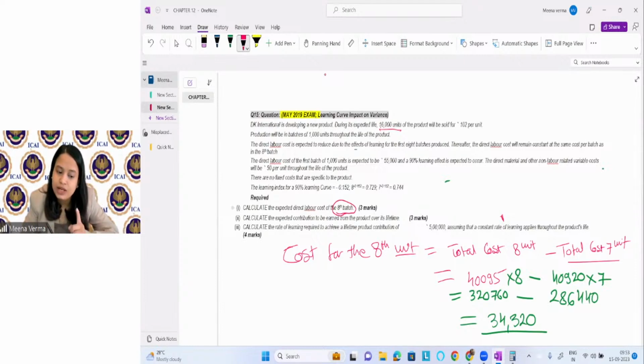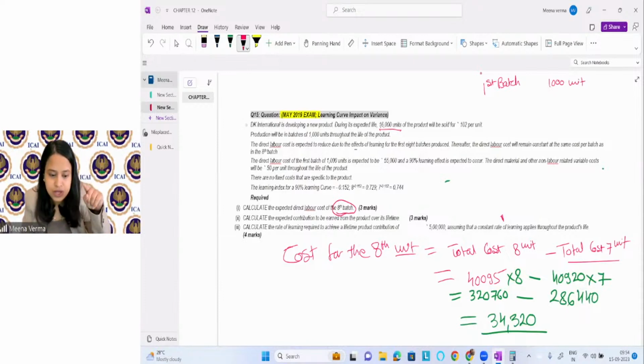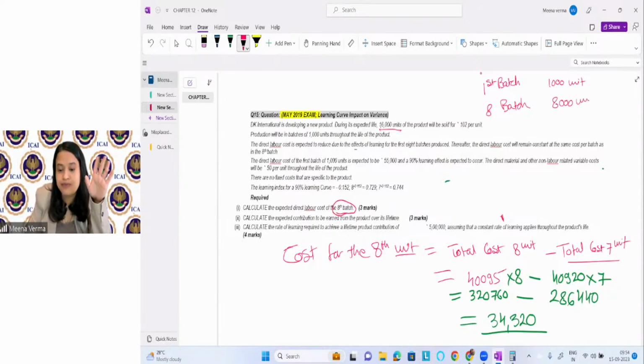Acha, now see how many units they are producing in the 8th batch. So you can see in the first batch, how many units are they producing? 1,000 units. So if they produce 8 batches, how many units will they produce? 8,000 units.